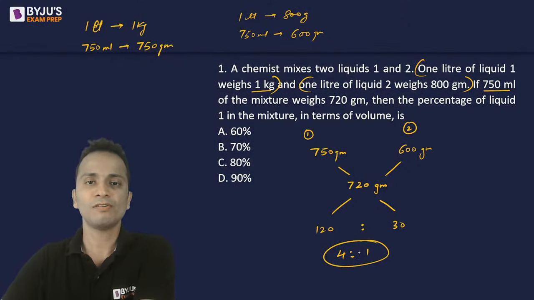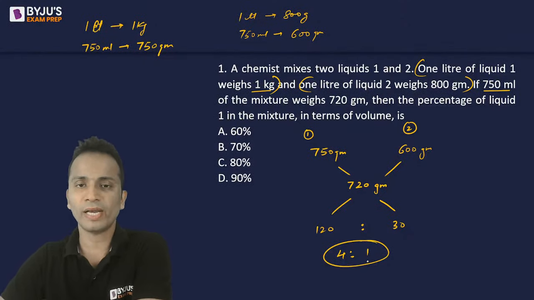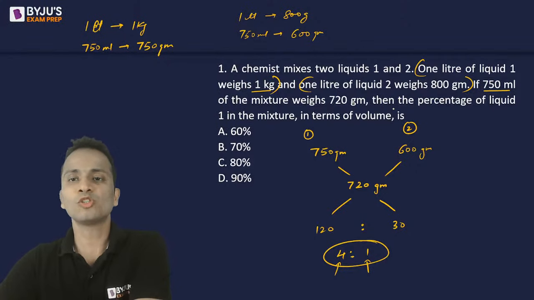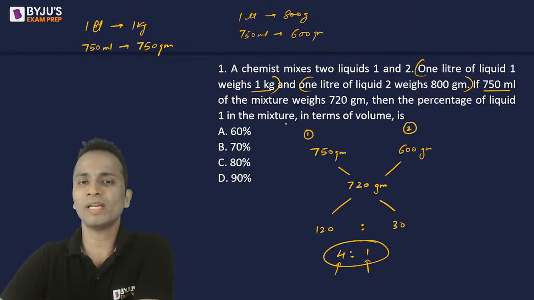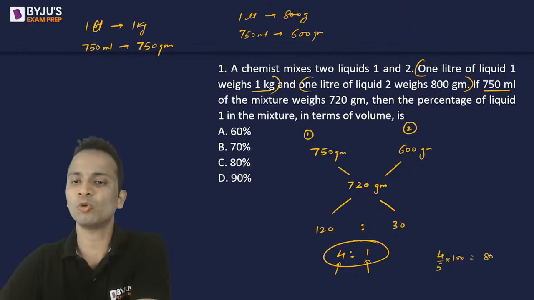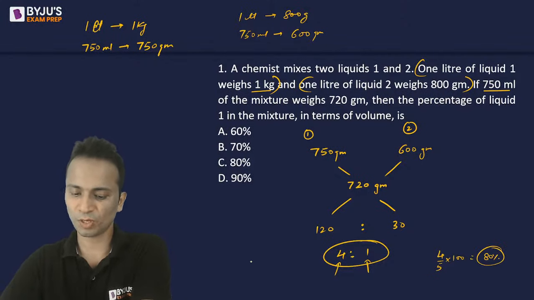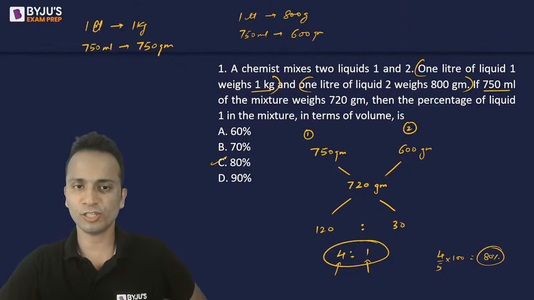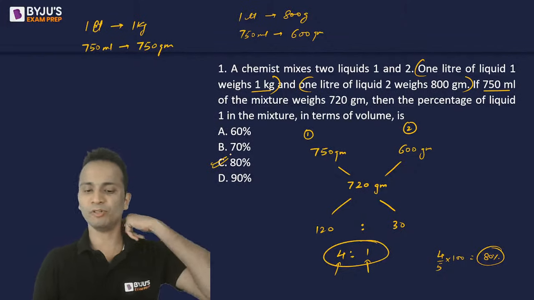So 4 is to 1 is the ratio in which liquid 1 and liquid 2 are mixed, right? So 4 parts of liquid 1 and 1 part of liquid 2. We have to find the percentage of liquid 1 in the mixture in terms of volume. So it will be 4 upon 5 multiplied by 100, and that comes out to be 80 percent. So the correct answer is option C, that is 80 percent.